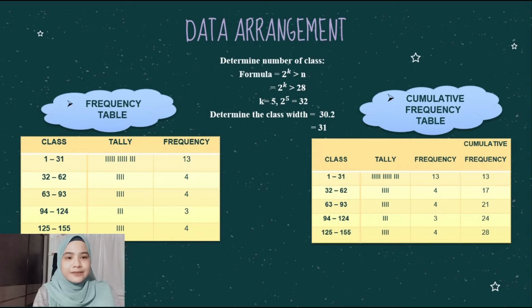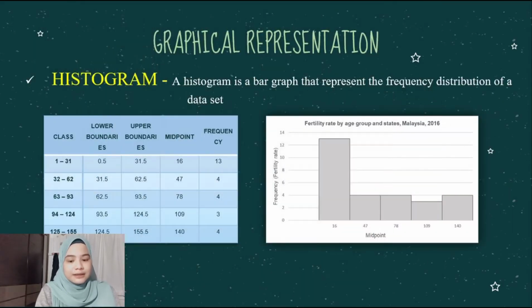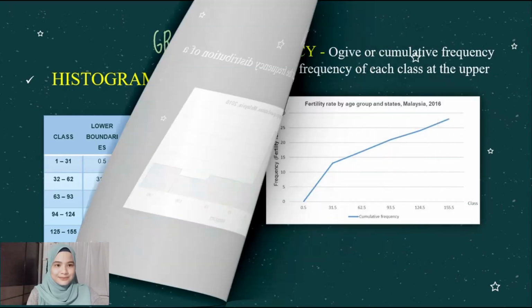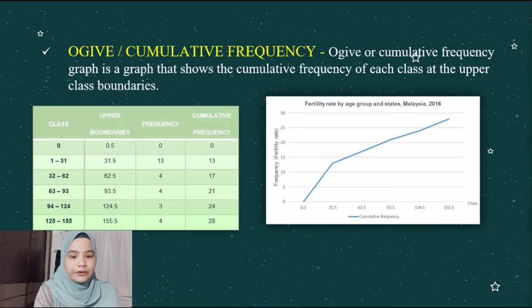The cumulative frequency can be defined as the sum of the data entries for each class and the previous classes. From table 2, the frequency for the first class of data, 1 to 31, is 13. The graphs for our data are the histogram and the cumulative frequency graph. A histogram is a bar graph that represents the frequency distribution of the data set. Lastly, the cumulative frequency graph is a graph that shows the cumulative frequency of each class at the upper class boundaries.